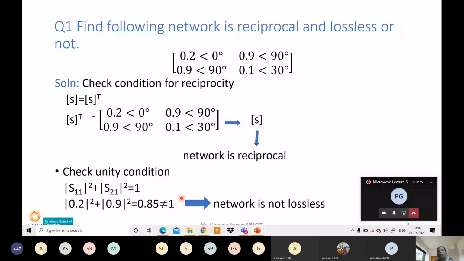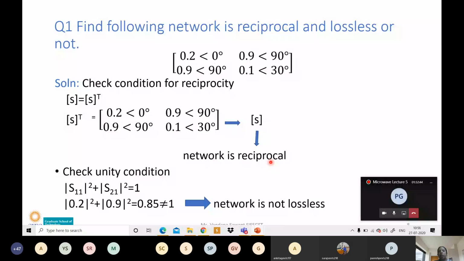So in that way we can find out the conditions. From the conditions we can find out what the output from the network will be, or what the operating conditions for the network are. If the network is reciprocal, you can use any port as an input port. That is the operating condition of the network.